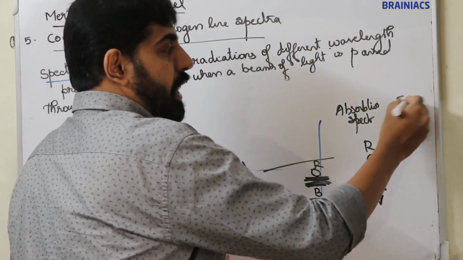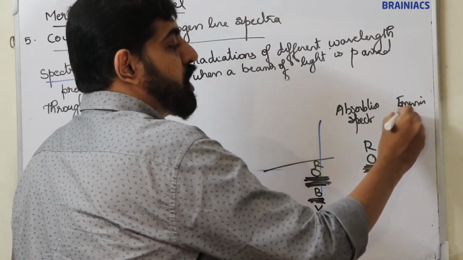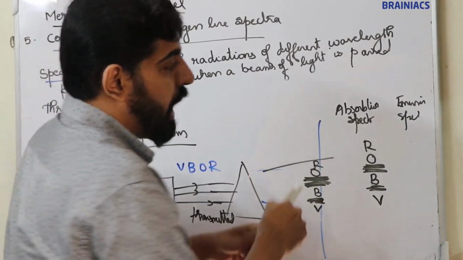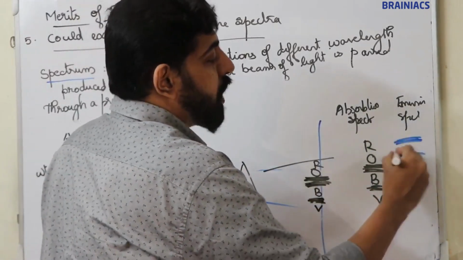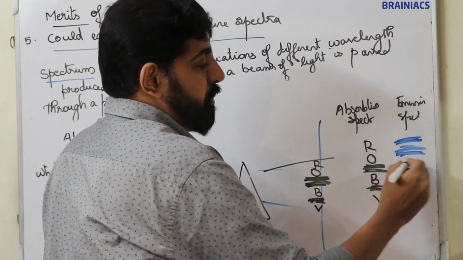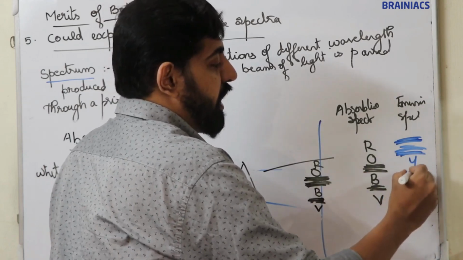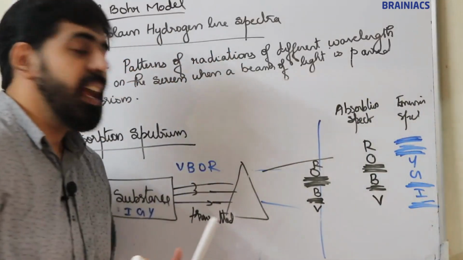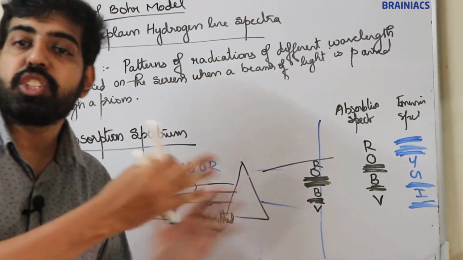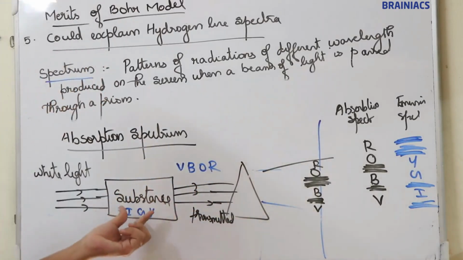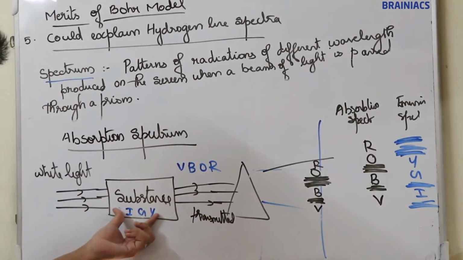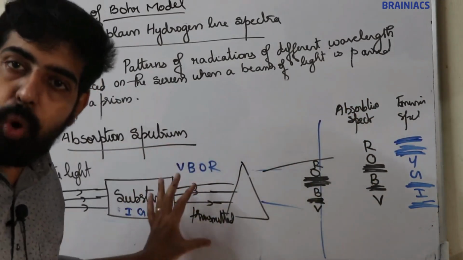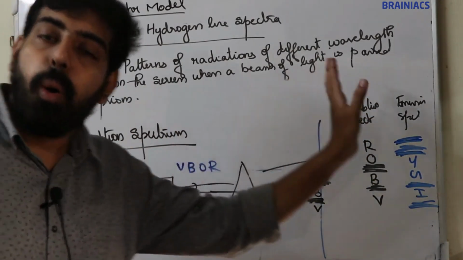Now, if you take emission spectra of the substance, actually it will be opposite. That is, red is absent here. Orange is absent here. You can observe yellow and green. Blue is absent. Indigo, violet is absent. Actually, emission spectra and absorption spectra are complementary. The color absorbed is obtained in emission spectra.